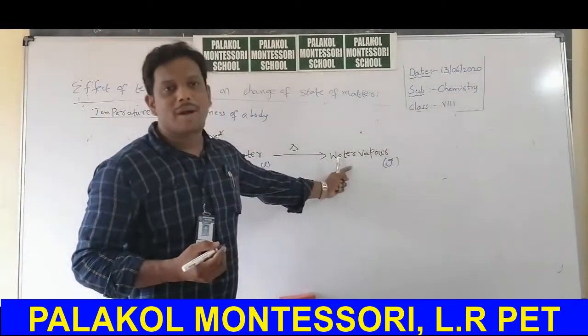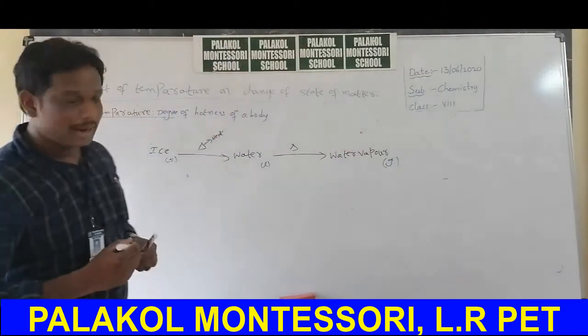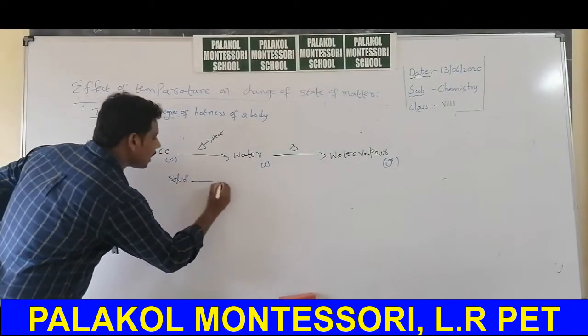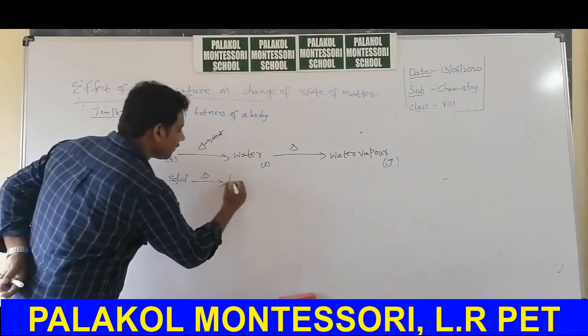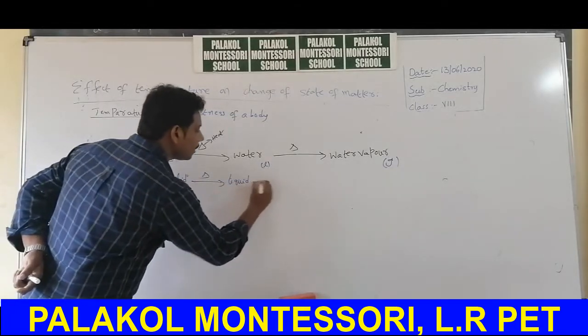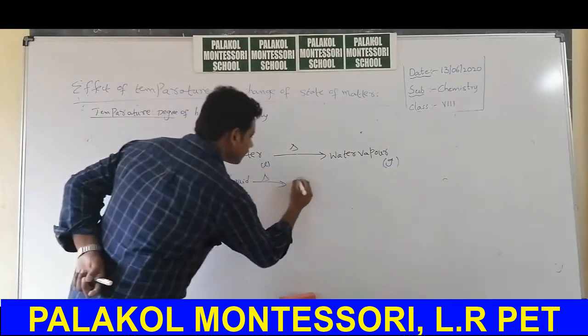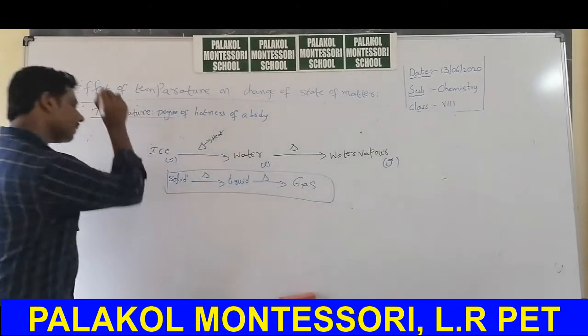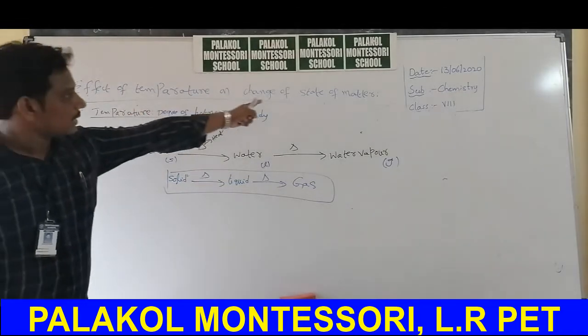The gaseous form of water is water vapor. So what we conclude is, when you heat solid, you will get liquid. If you heat liquid, you will get gas. This is the effect of temperature on change of state of matter.